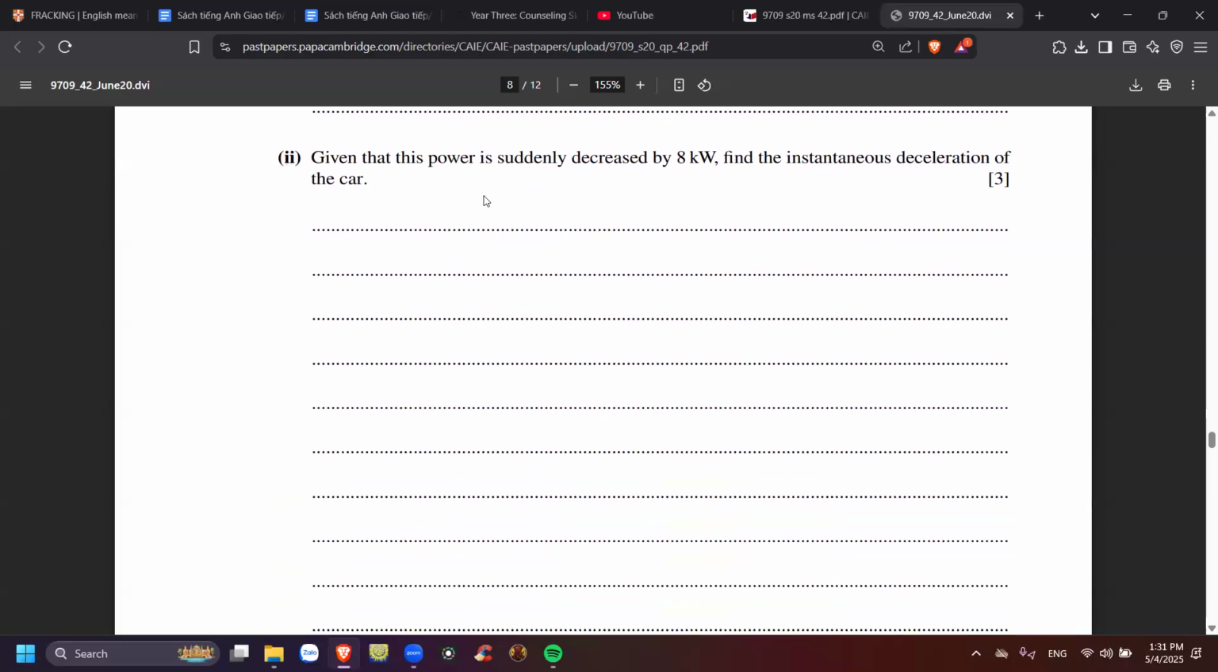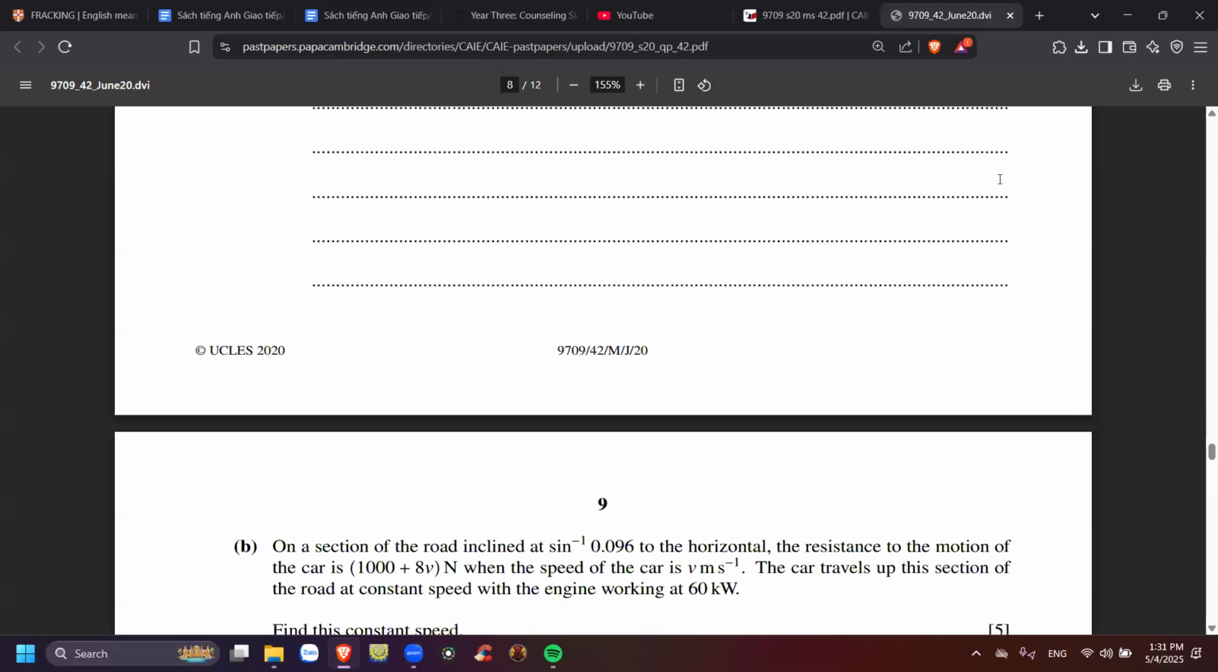And then, given that this power is suddenly changed to this much, find the instantaneous deceleration of the car. Now suddenly the power drops to 8 kW, and we have to find the instantaneous deceleration of the car. So of course the velocity will change too, right? So acceleration will no longer be 0. You have to write down the formula again. And this is 3 marks.